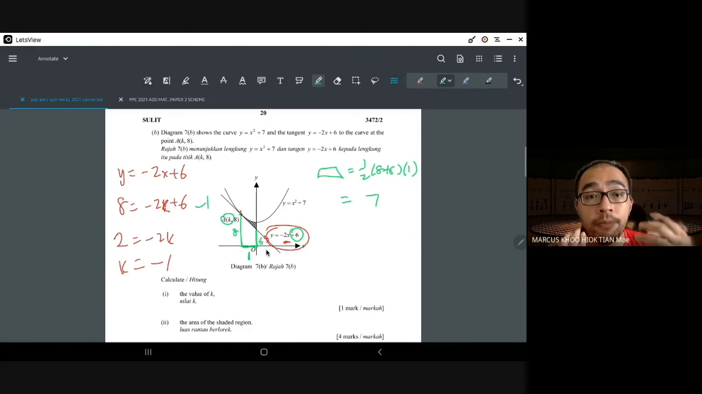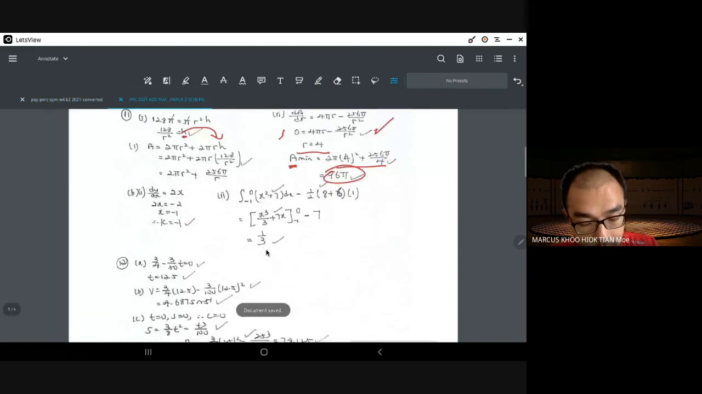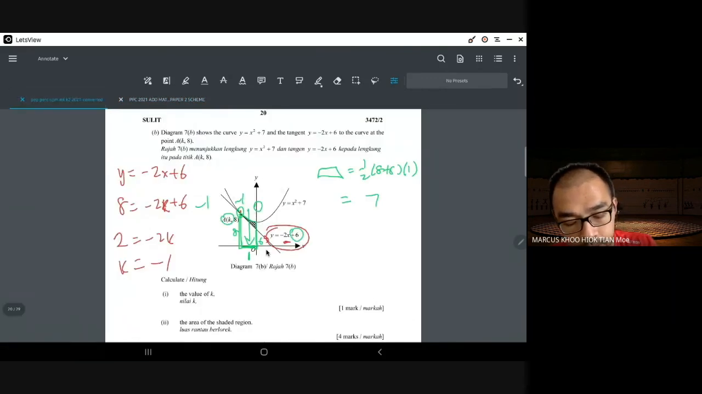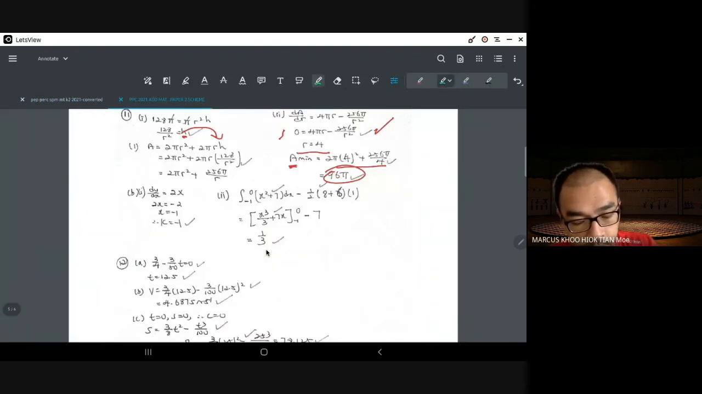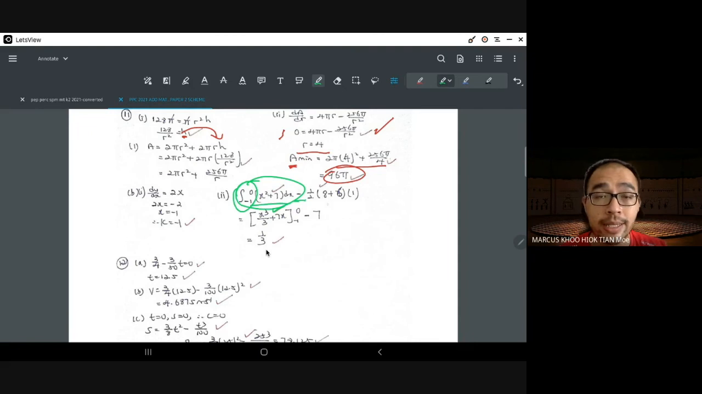So the big area, which is the one over here, is the integration from negative 1 to 0, for dx, of x squared plus 7, which is this equation, from negative 1 to 0 over here. So you integrate correctly, you get 1 mark. You position this correctly, this minus this, as long as I see that you're doing one area minus another area, I'll give you 1 mark. And then of course the final answer will be another mark.